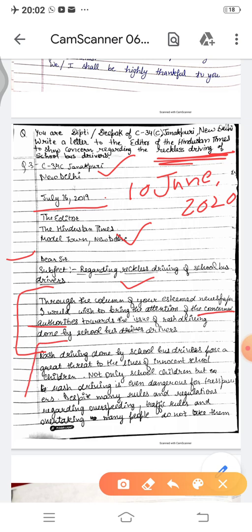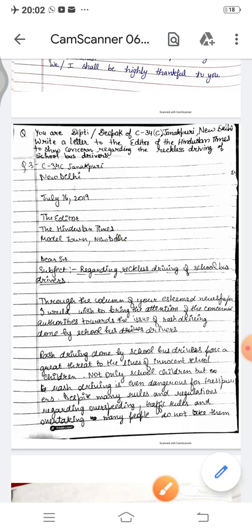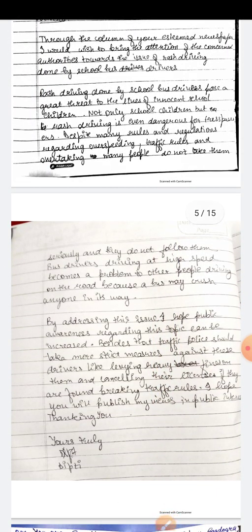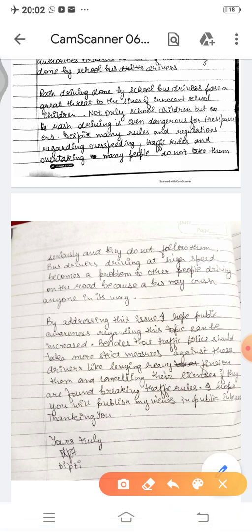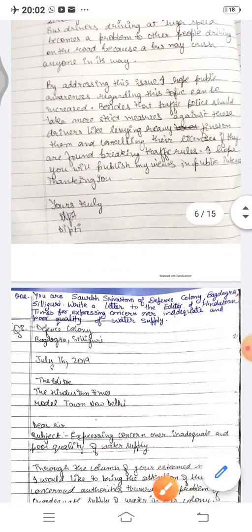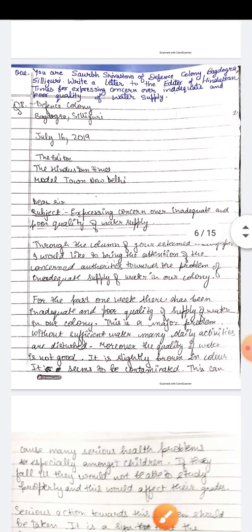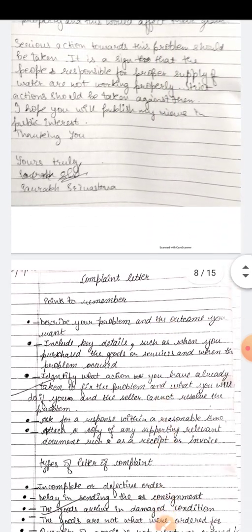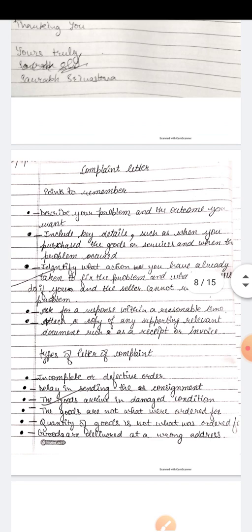Then in para 2 we have written a detailed account of it, in which we have also written the problems which are being faced by the people. Then para 3, here we have made a very polite request or hope, you can see. Like this we can end it well. This you will do in your notebook. Sample 2 question is also given over here, that you will copy down in your notebooks. After that, let's start the complaint letter.